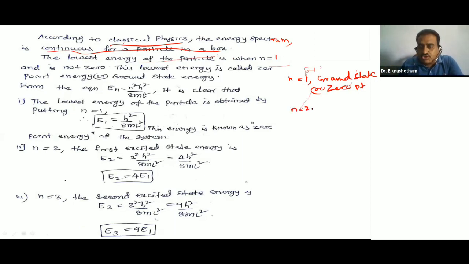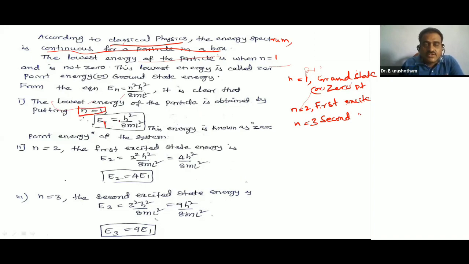If n is equal to 2, it is the first excited state energy. If n is equal to 3, it is the second excited state energy. The lowest energy of the particle is obtained by n is equal to 1.